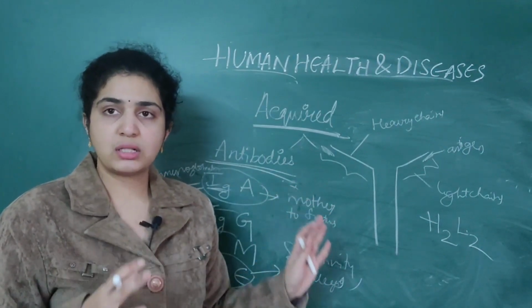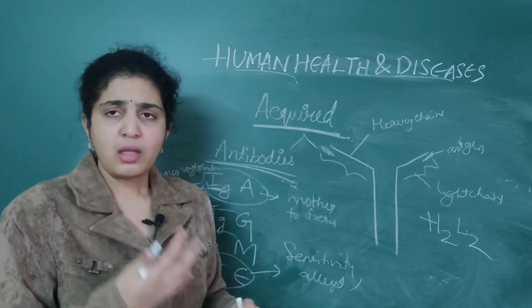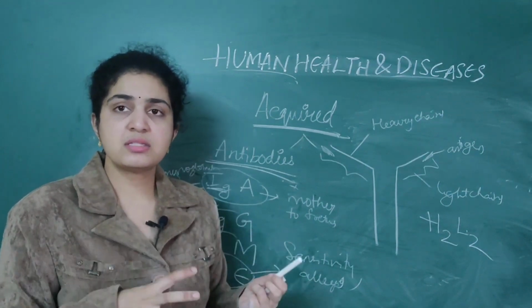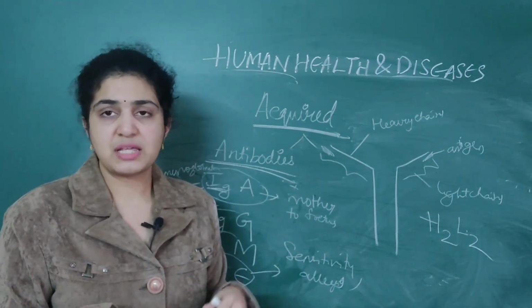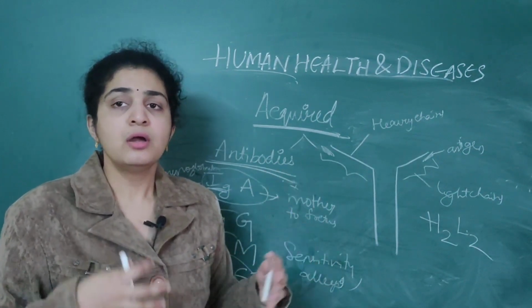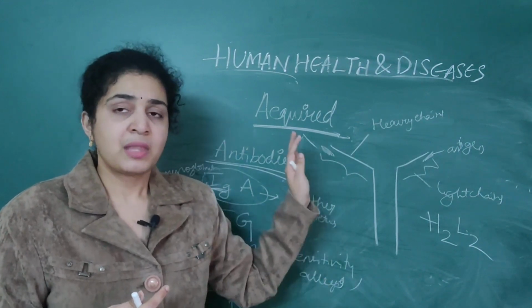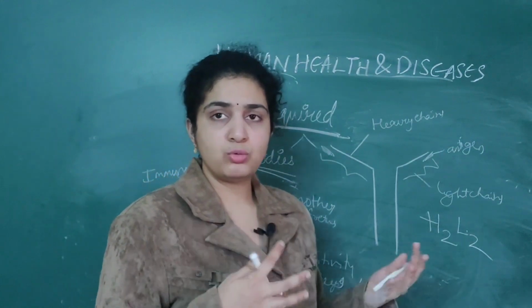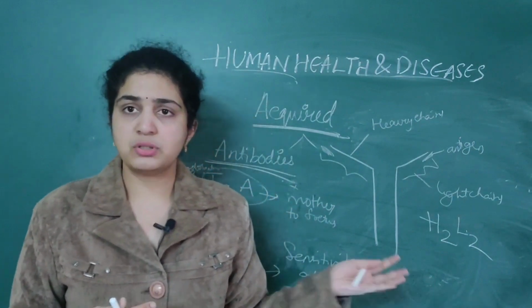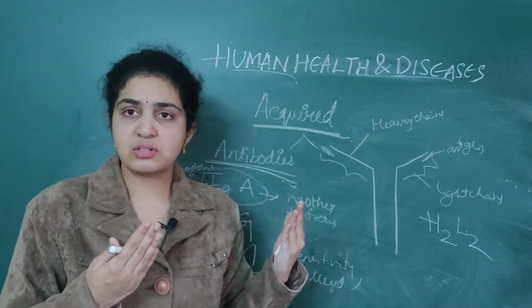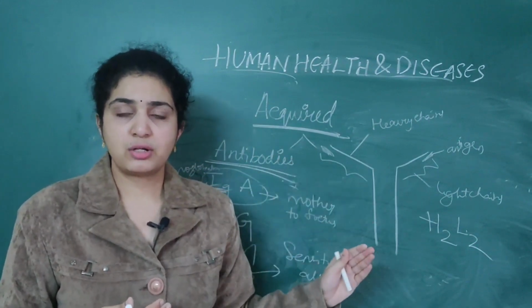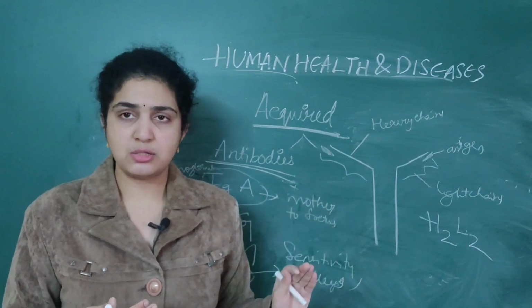So today we have discussed what is immunity, what are the two different types of immunity, and what are the antibodies which are present, what is the structure of antibody, and if there is a transplantation, how it will take place, and the person should be taking immunosuppressants for the full lifetime to be healthy. We have also seen the two types of responses associated with acquired immune response. And then we have seen that B lymphocytes will produce humoral immunity, T lymphocytes will produce cell mediated immunity. Whatever I have discussed today, everything is very important from the NEET point of view.